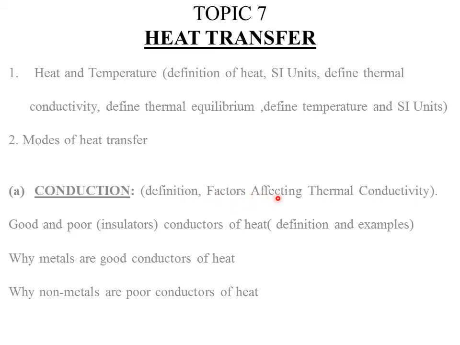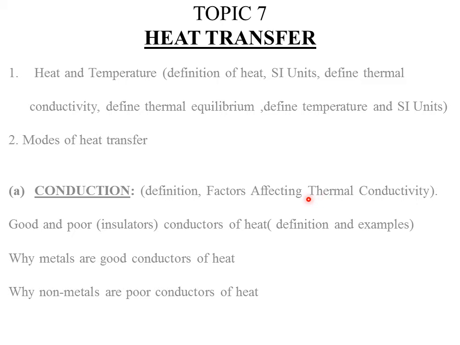So let's look at the factors affecting thermal conductivity. That is what will determine the amount of heat that will be transferred from one point of a solid to another. Now, there are four factors that affect thermal conductivity. So let's discuss the first one. The first factor affecting thermal conductivity is what we call the temperature difference between the ends of the conductor.